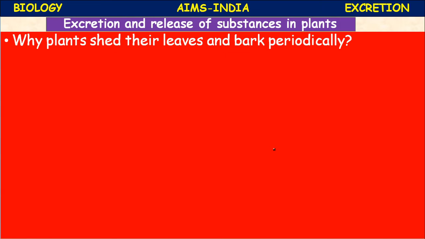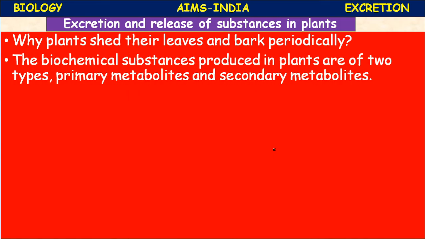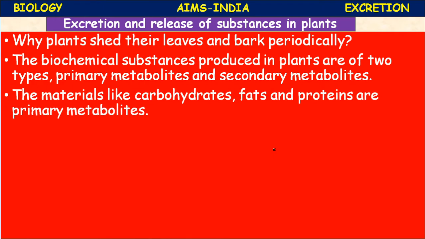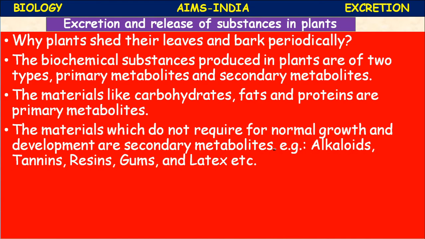The answer for the question: the biochemical substances produced in plants are of two types, that is primary metabolites and secondary metabolites. The materials like carbohydrates, proteins, fats are primary metabolites. The materials which are not required for normal growth and development are the secondary metabolites.